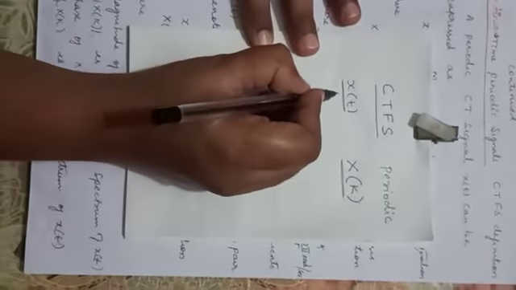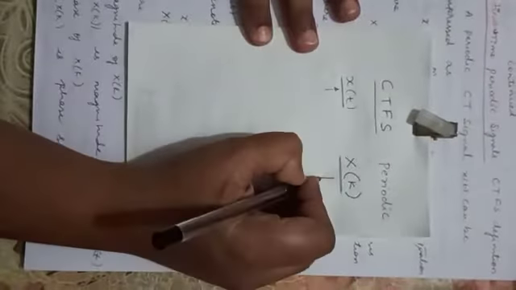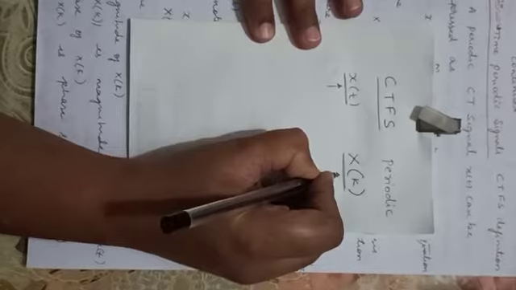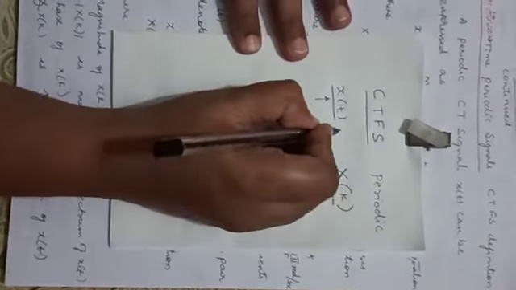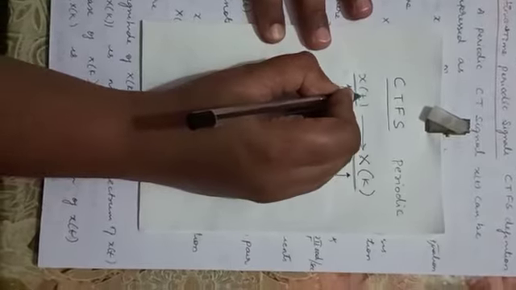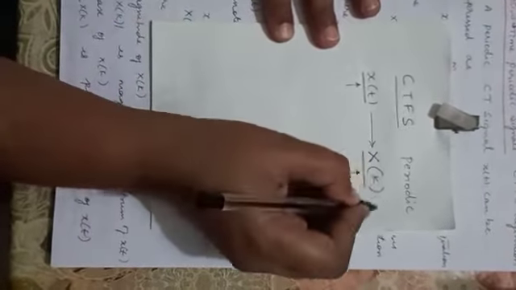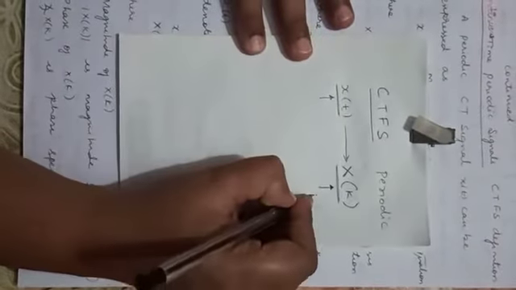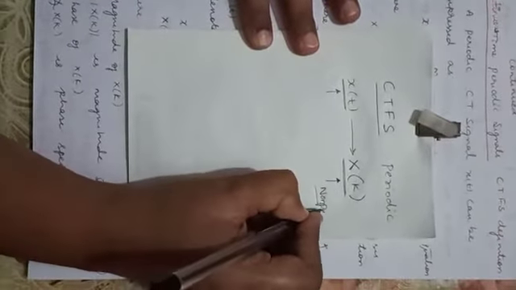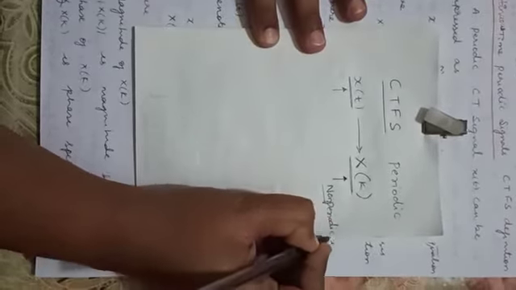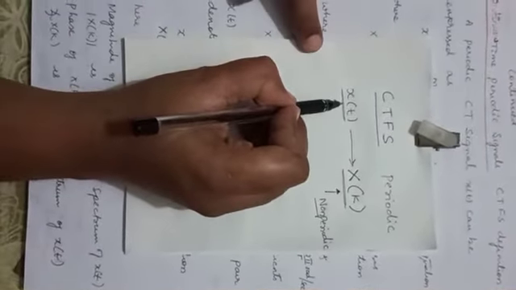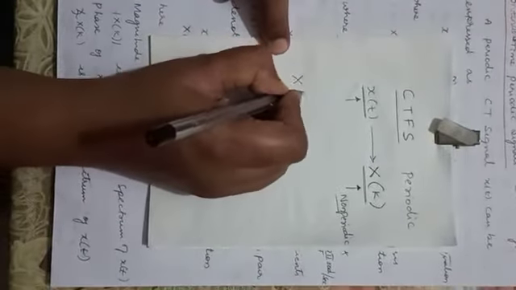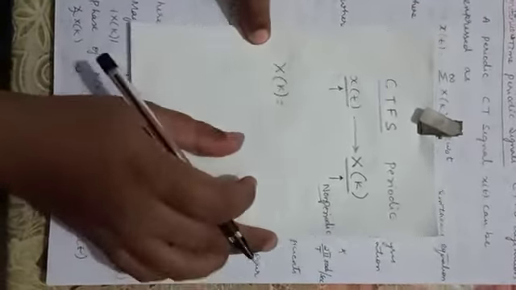Here the input is periodic, but the transform or the series that we are going to get is the Fourier series. Why am I saying transform? Because you are transforming from time domain to frequency domain using Fourier series. So this is actually non-periodic, that you remember. Now, to convert a time domain signal into the frequency domain, we will be using the analysis equation.